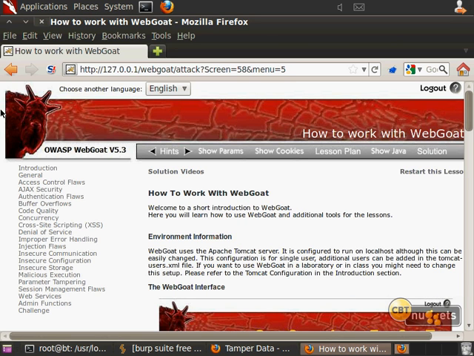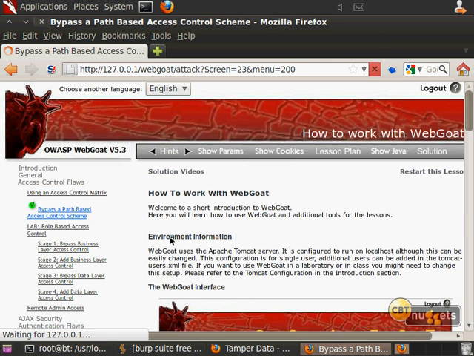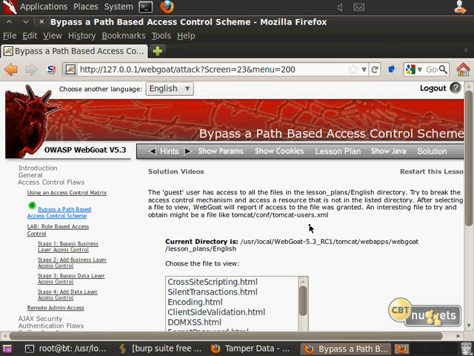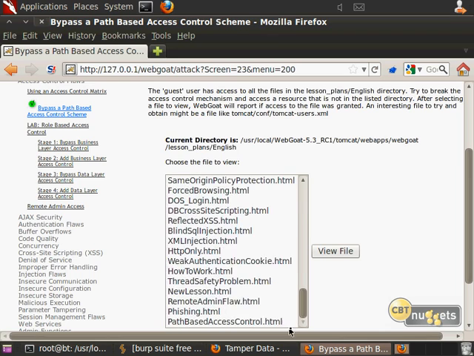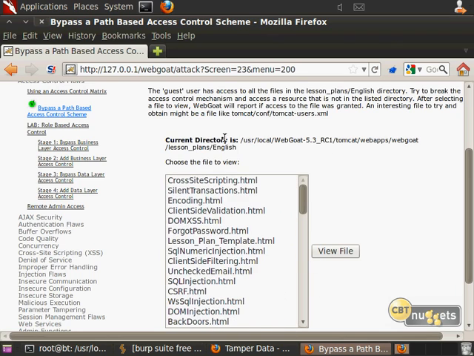All right, what are we going to work with first here? How about we go over here to access control flaws and bypass a path-based access control scheme. Now, the idea here is kind of similar to the directory browsing idea, or being able to access other portions of the website that were not directly intended to be seen. For example, maybe there's a user's file that I want to be able to access. Here's all the files that I'm legitimately able to access. Okay, and maybe I'm supposed to access all of these files. And you can see here that the current directory is in this location. But maybe there's a directory a couple of levels up in the hierarchy and over to a different directory that I want to actually see.